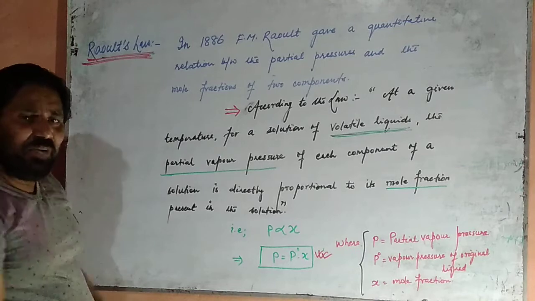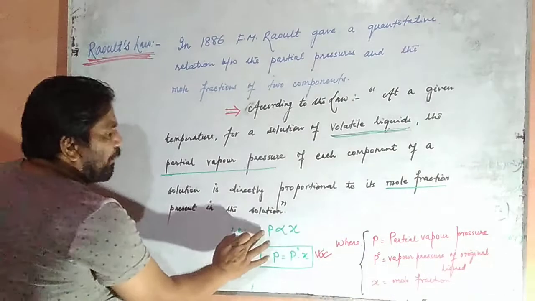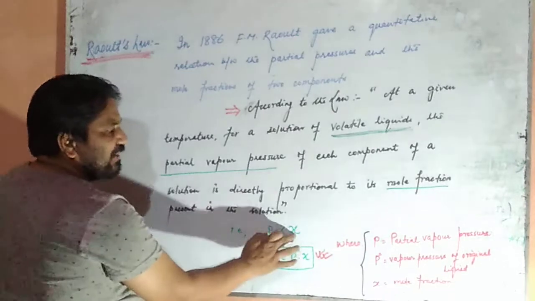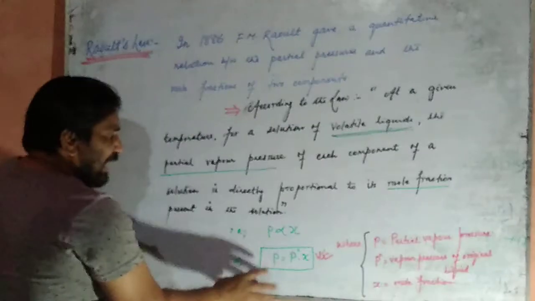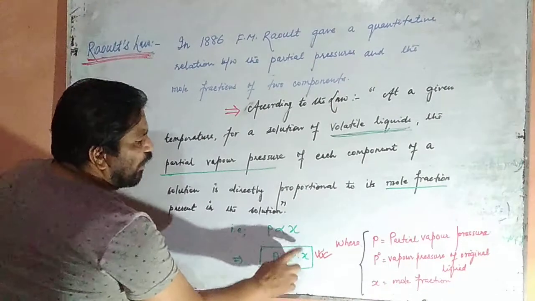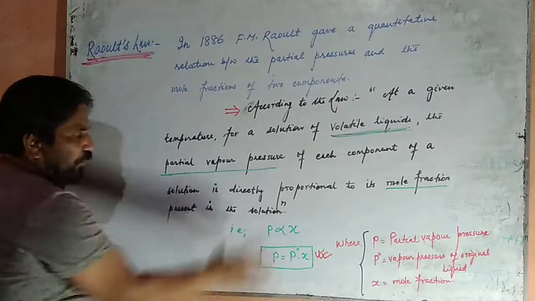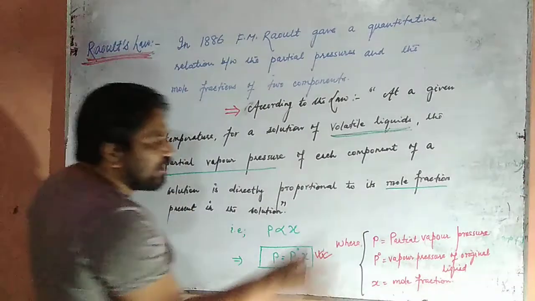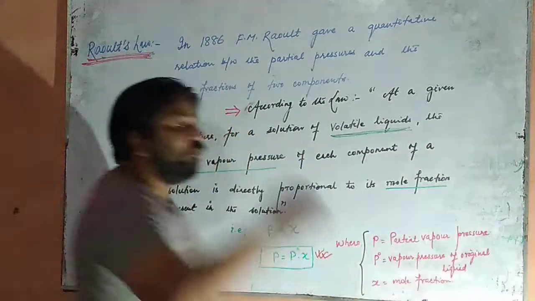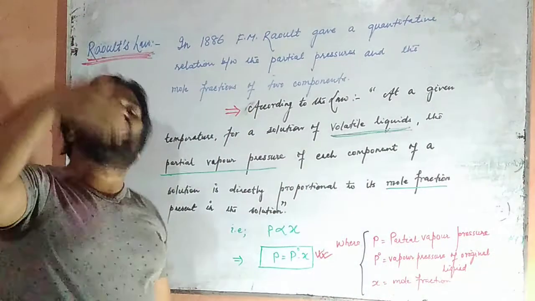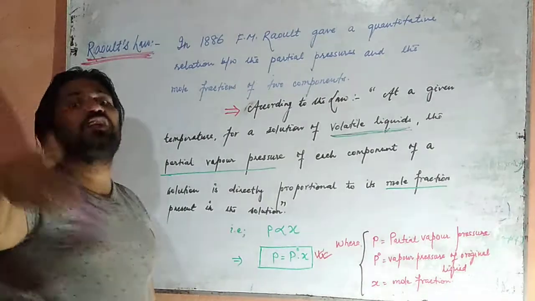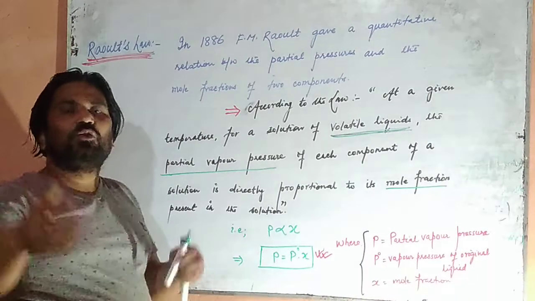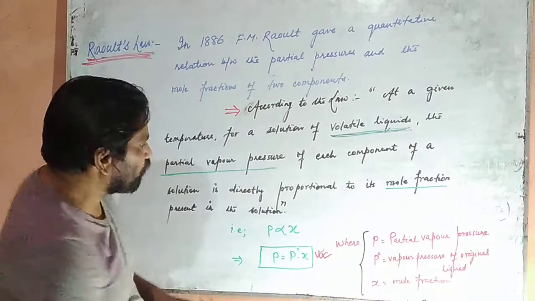In mathematical way, we can say that P is directly proportional to X, where P is the partial vapor pressure and X is the mole fraction, which implies that P equals P naught into X, where P naught is a proportionality constant, also known as the vapor pressure of the original liquid when they are not mixed, when no solution is prepared.